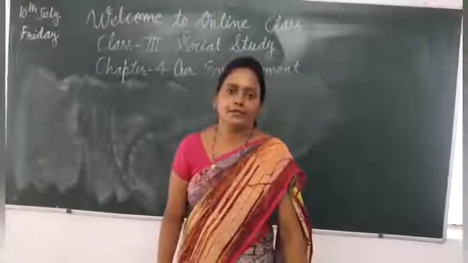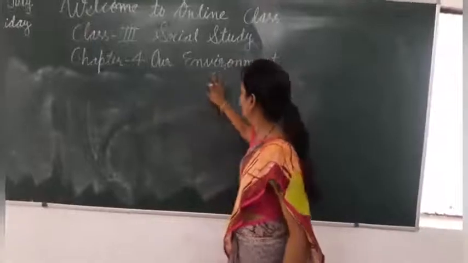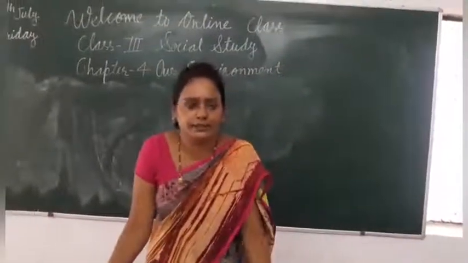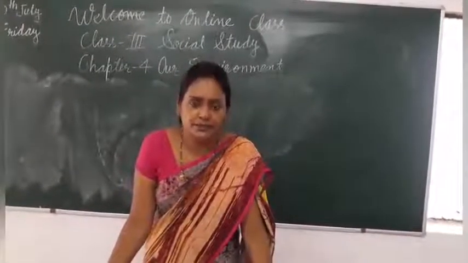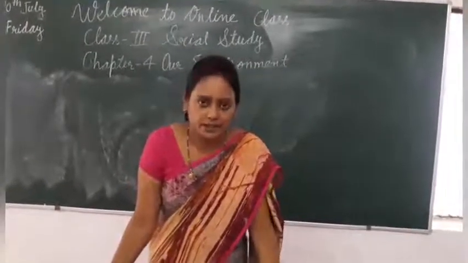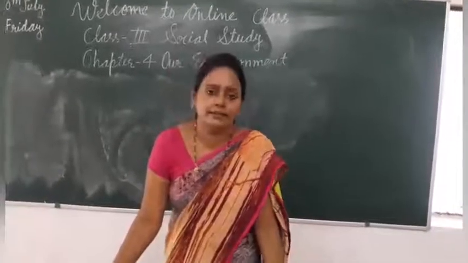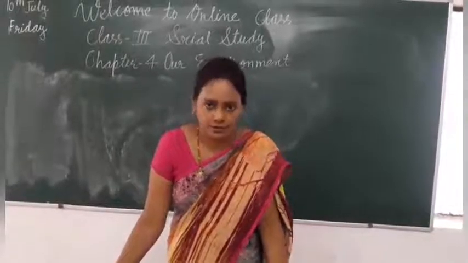Yes children, welcome back. Let's continue the explanation of chapter 4, our environment. Children, when we look around us, we see many things. We see rivers, mountains, trees, plants. We see benches, doors, fan. So many things we see. All these things are our environment.